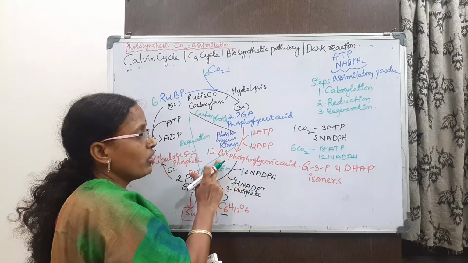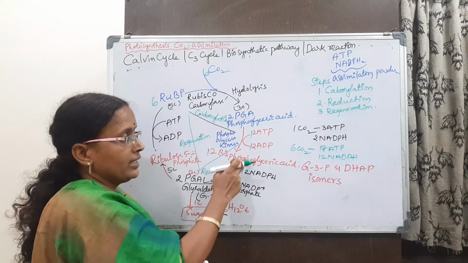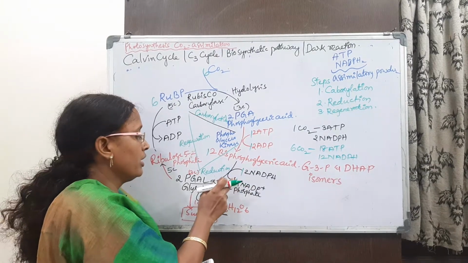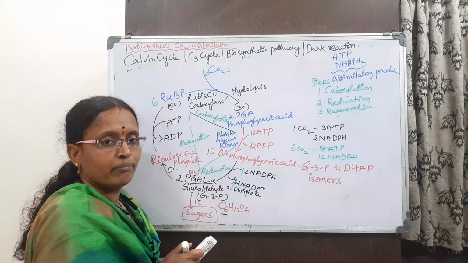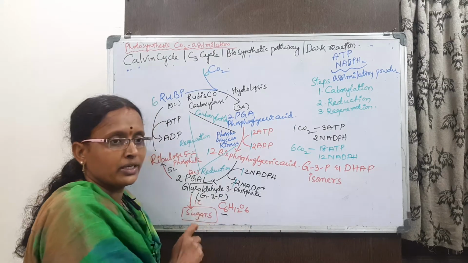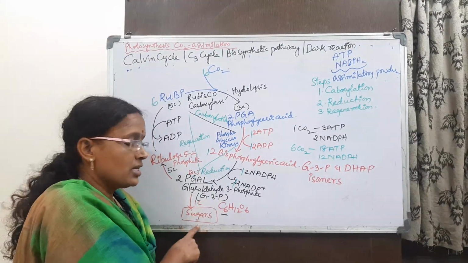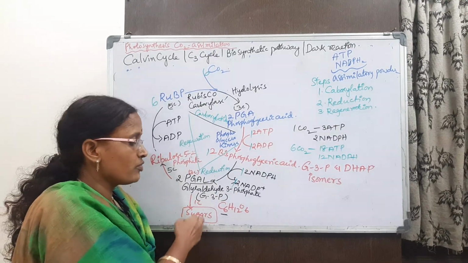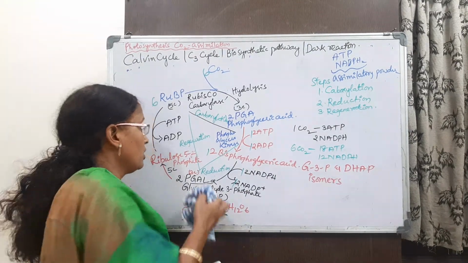Then it forms bisphosphoglyceric acid, and by taking NADPH, it forms phosphoglyceraldehyde, or glyceraldehyde 3-phosphate. Some amount of glyceraldehyde is used for the synthesis of sugar, some is used for the regeneration of RuBP.